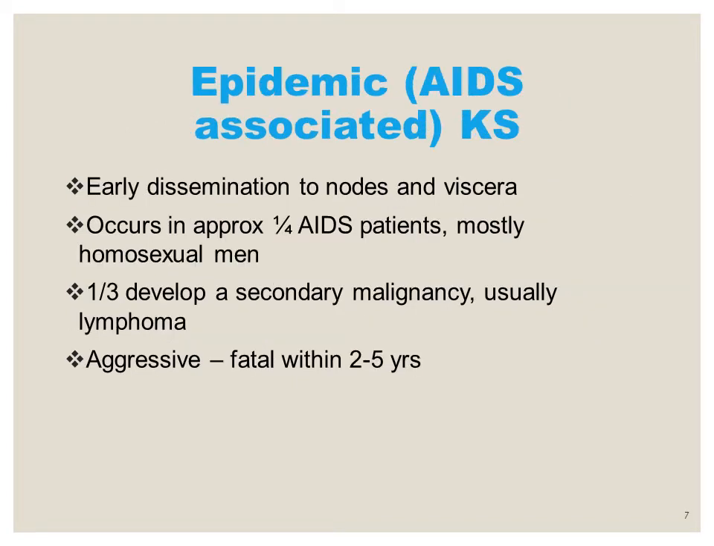The fourth variety of Kaposi sarcoma is referred to as the epidemic or the AIDS associated Kaposi sarcoma. It occurs in HIV positive individuals that have AIDS. So it occurs in individuals who are immunosuppressed. It has early dissemination to lymph nodes and viscera. It runs an aggressive course, and 1/3 of these individuals develop a secondary malignancy, usually a lymphoma, and death occurs within 2 to 5 years. Mostly this is the disease of homosexual men.